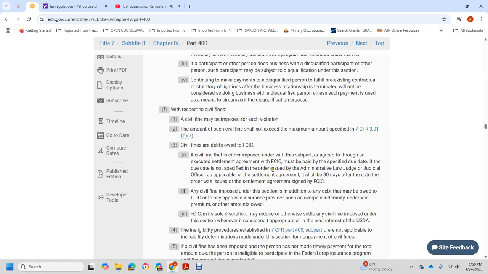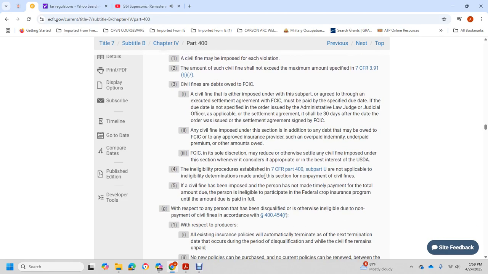If the due date is not specified in the order issued by the administrative law judge or judicial officer, as applicable, or in the payment agreement, it shall be 30 days after the order was issued or the settlement agreement made with the Federal Crop Insurance Corporation. Any civil fine imposed is in addition to any debt that may be owed to the Federal Crop Insurance Corporation on proof that the insurance provider overpaid or underpaid the premium amounts. The Federal Crop Insurance Corporation, at its sole discretion, may reduce the otherwise applicable settlement and civil fines.